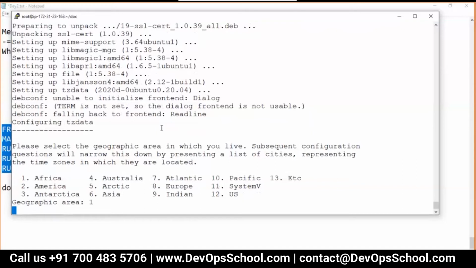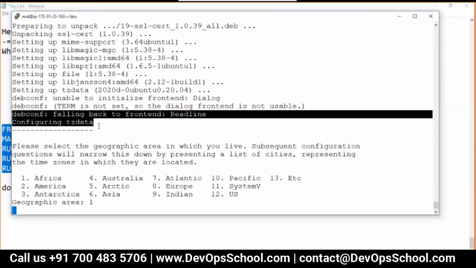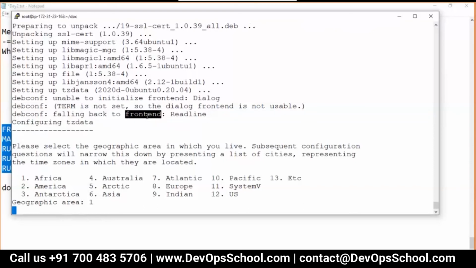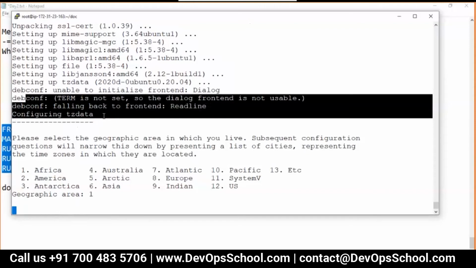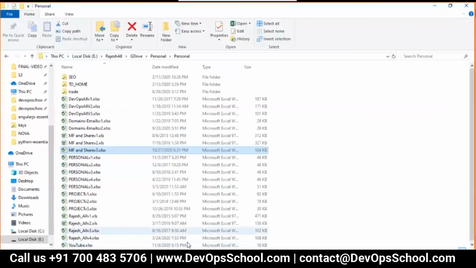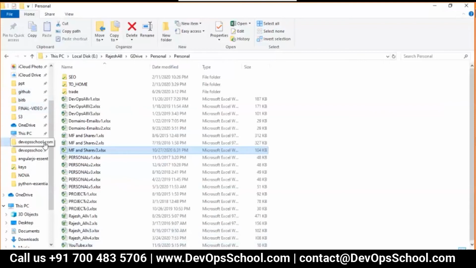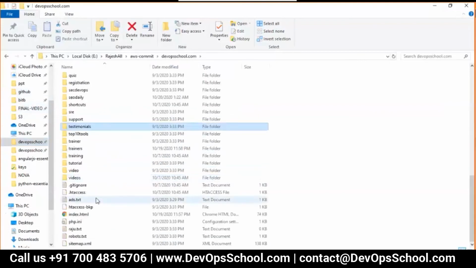These are the installer behavior. So what we do, look at this here. If you know these things, what they are doing, they are saying take the input from the front end and read line and then configure the tzdata. I have a workaround for this to avoid that because I got stuck, and after a few seconds it will fail. So what I have to do, I have to configure this tzdata and disable the front end. The question is, how can I do that?